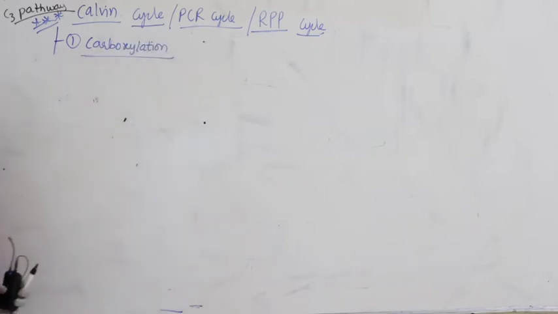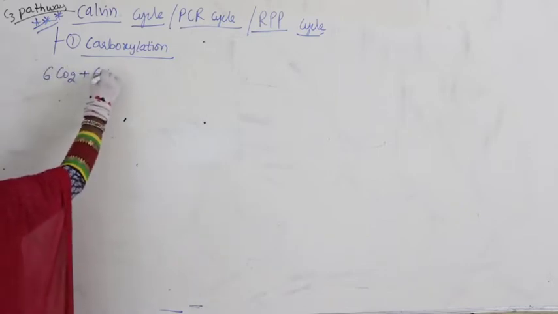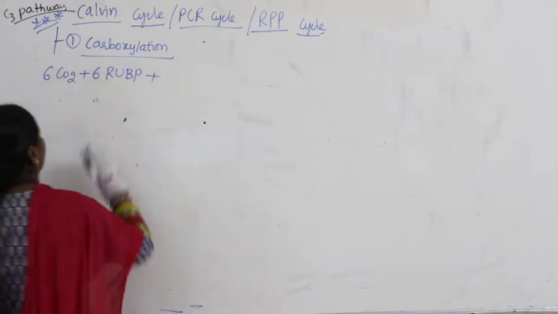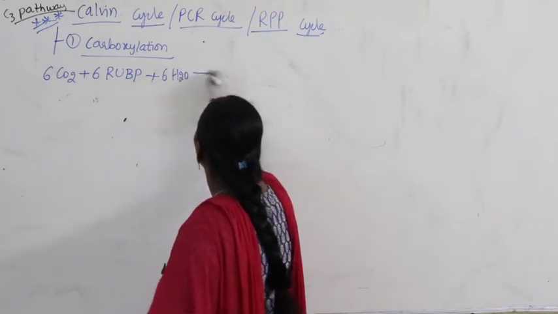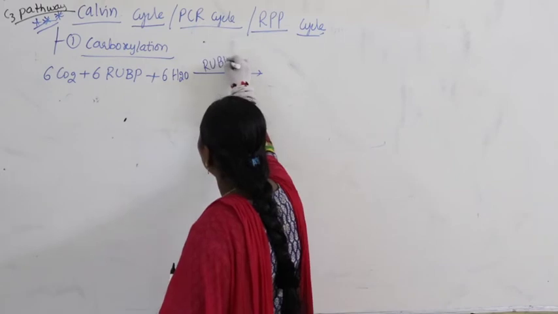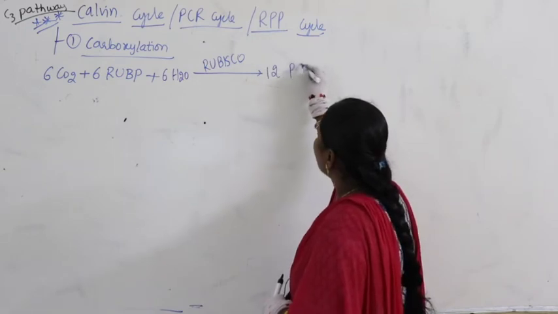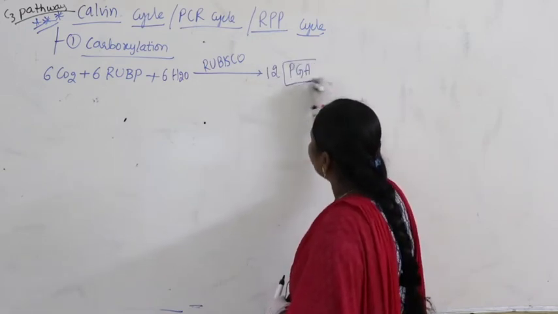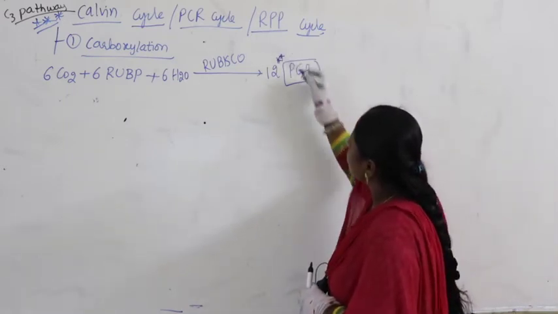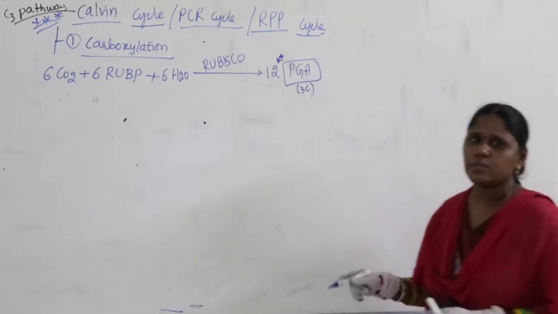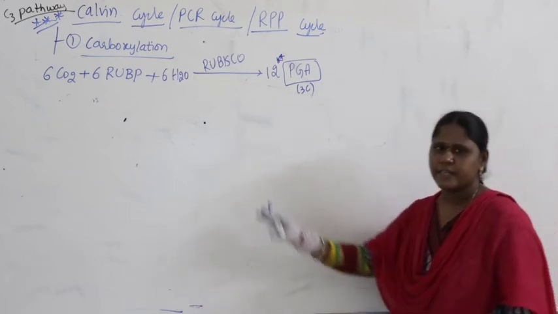What is the first step of reaction? Carboxylation. So here, if you take 6 carbon dioxide, 6 molecules of RuBP, and 6 molecules of water, what is the enzyme? Rubisco, and it produces how many molecules of PGA? It produces 12 molecules of PGA, along with H2PO4. Now very importantly, this is a 3 carbon compound. The first triose compound is phosphoglyceric acid. This we have studied in the last class.